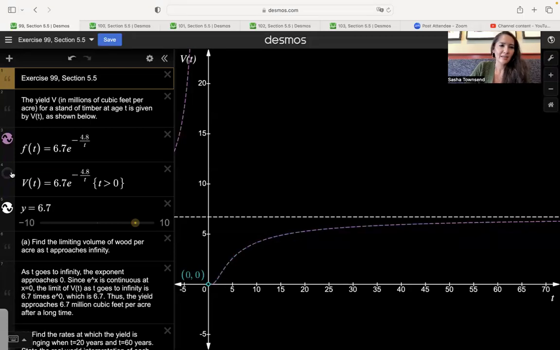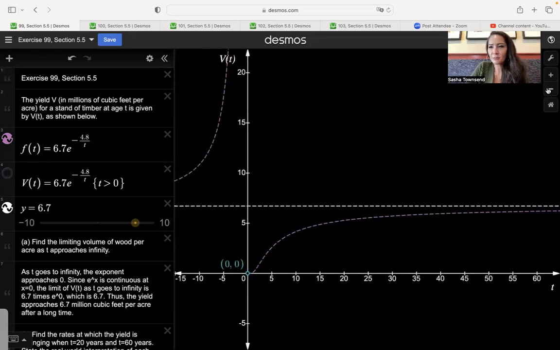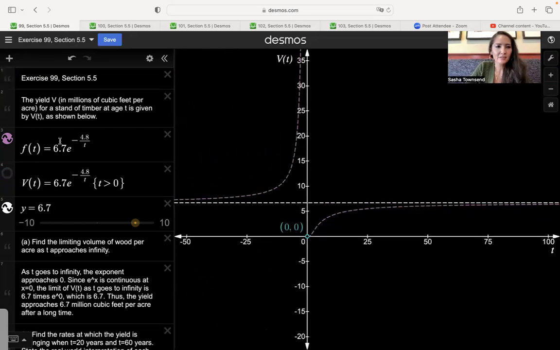So this is our function f of t. It actually has two branches. It's undefined for t equals 0, and it has a branch when t is negative and a branch when t is positive. But assuming that t is the age of this stand of timber, which is a term I'm not familiar with, I would assume that t is greater than 0. So v of t is just that function when t is greater than 0. So we're talking about this piece.